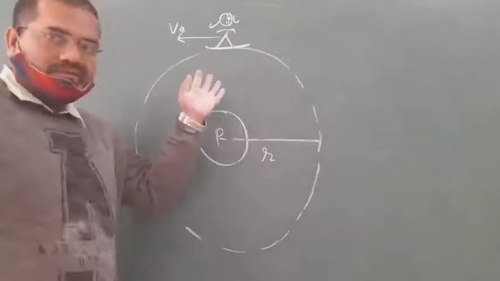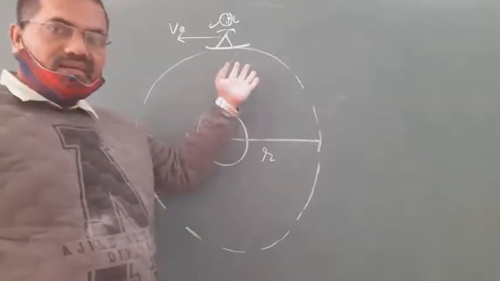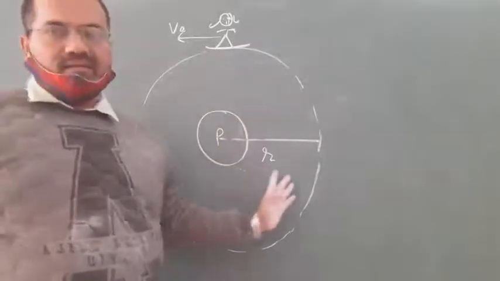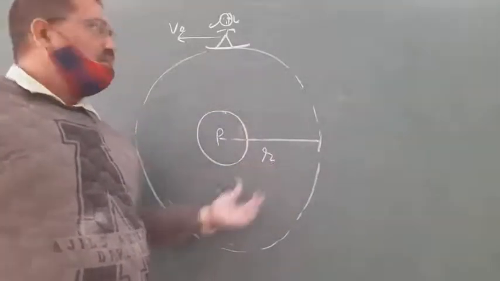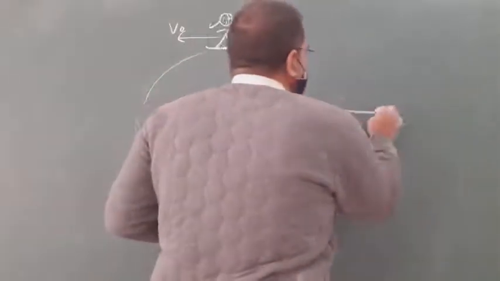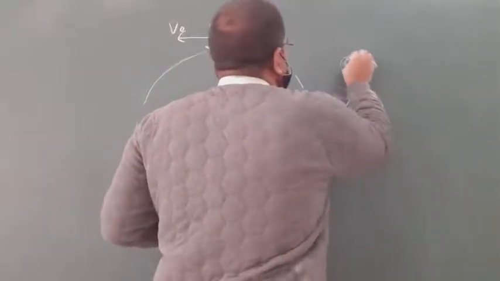Suppose a girl in the satellite revolves around the planet in a circular orbit of radius r. So what is the free body diagram of the girl?